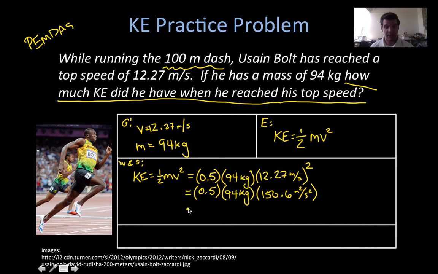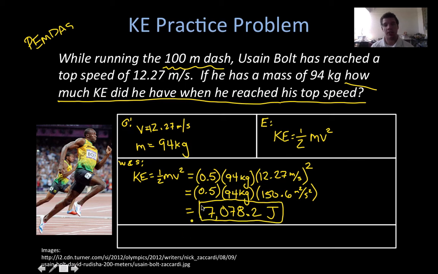So then the last step is going to be now to multiply all three of these numbers together. So when I multiply 0.5 times 94 times 150.6, I get 7,078.2. And remember, we're measuring energy, so we're just going to forget all these other units. We're just going to call them joules because that's what energy is measured in. So that is my work and solution.